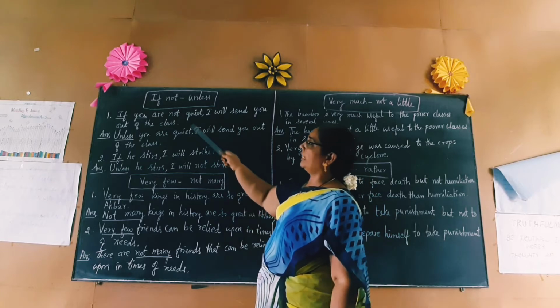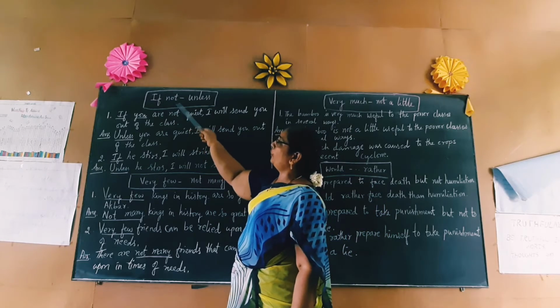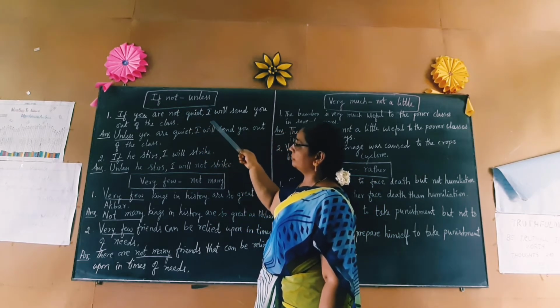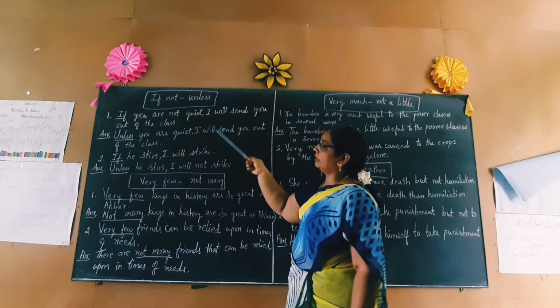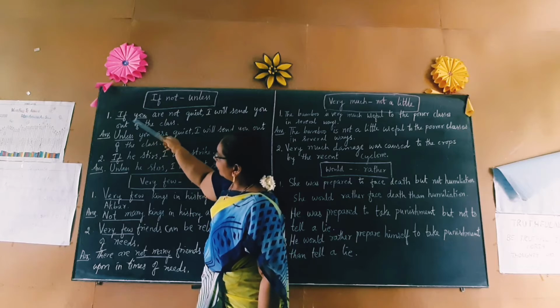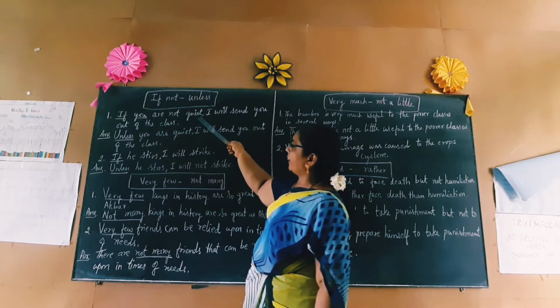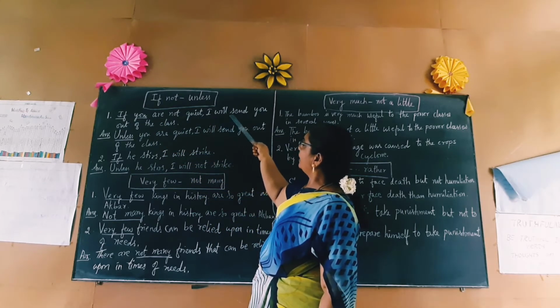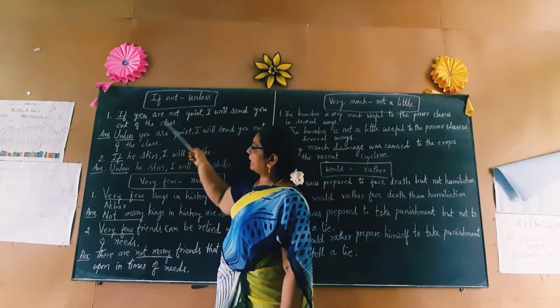We start with the next phrase: if not, unless. If you see here the sentence: If you are not quiet, I will send you out of the class.